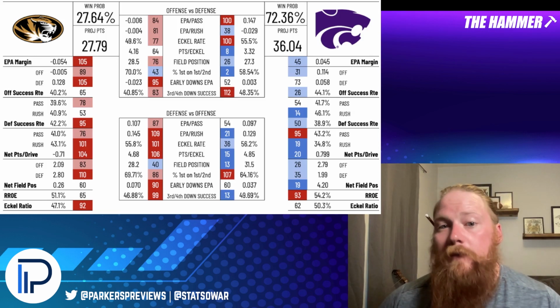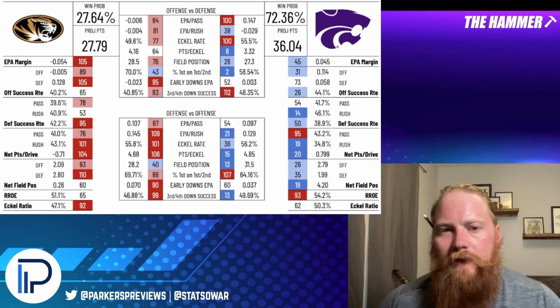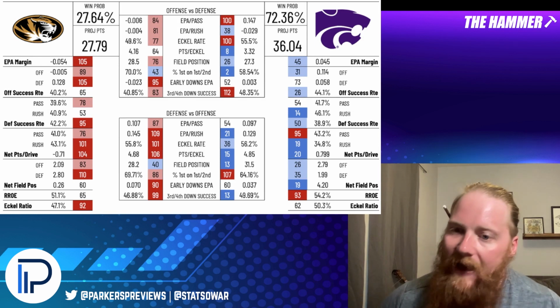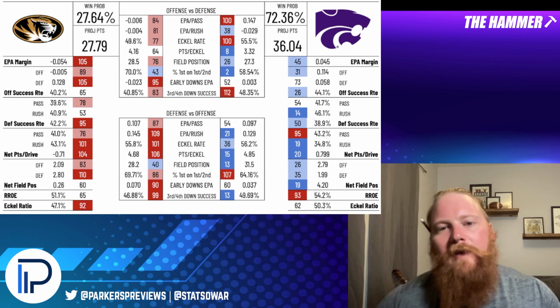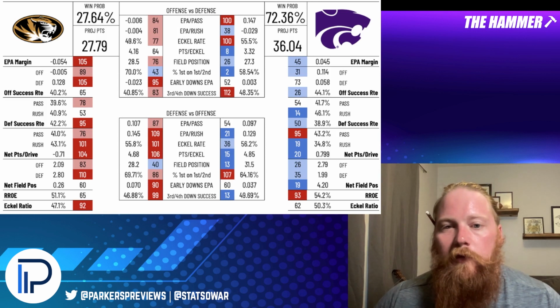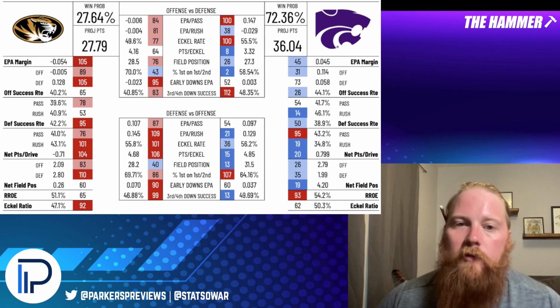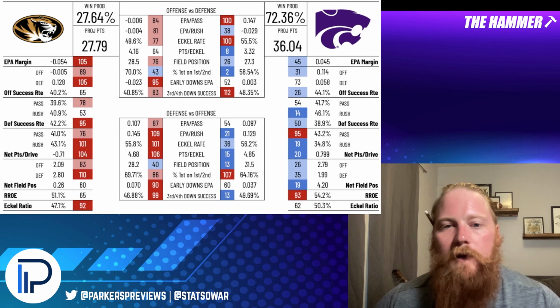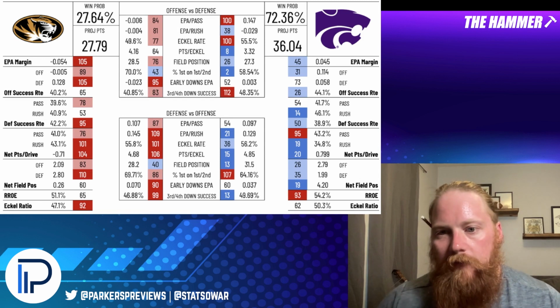I'm worried about Missouri's ability to extend drives on third and fourth downs. I'm worried about Missouri having to march the length of the field on a lot of drives because of their bad starting field position. And on the flip side, I think Kansas State's explosiveness in the run game and their potential to finish drives really well, compared to Missouri's very poor finishing ability on defense and very poor third and fourth down defense, I think all signs here point to a Kansas State bet.